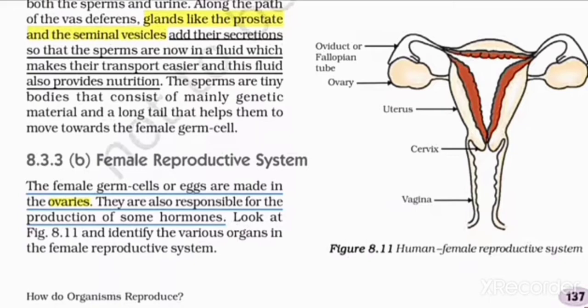The parts of the human reproductive system are the oviduct, also known as the fallopian tube, two ovaries on both sides, and the uterus, also known as the womb, and the cervix and vagina. It's an opening place.